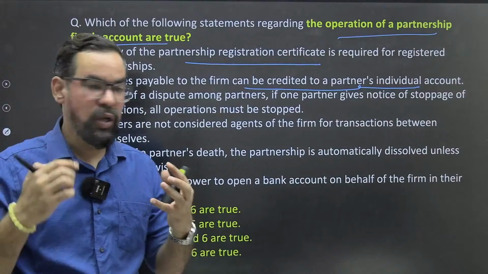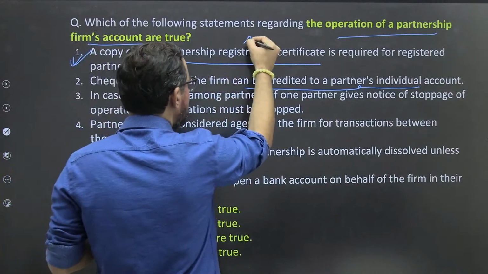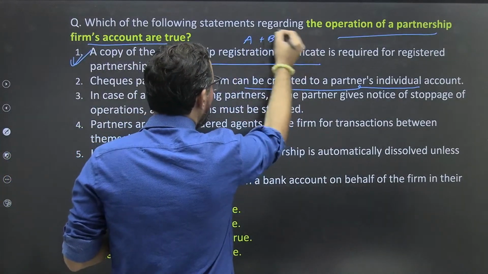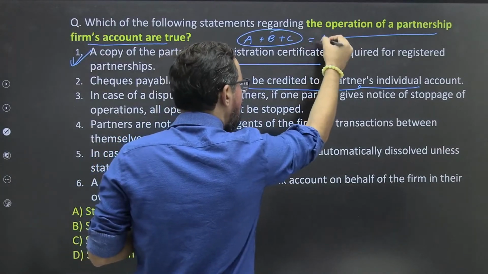Let's say there are three persons. They open a partnership firm, A, B, C. So they'll have one partnership account with your bank.